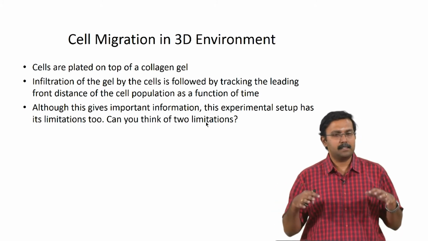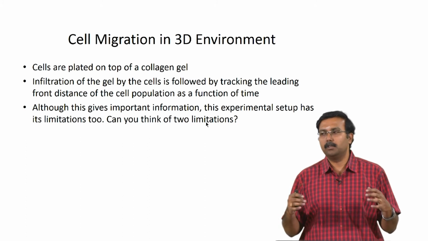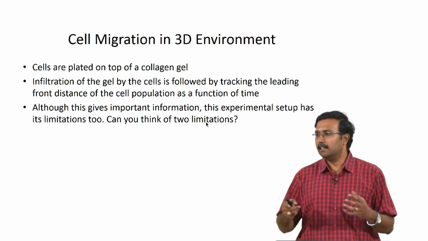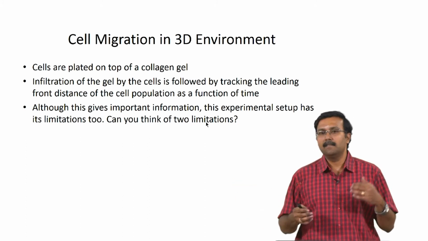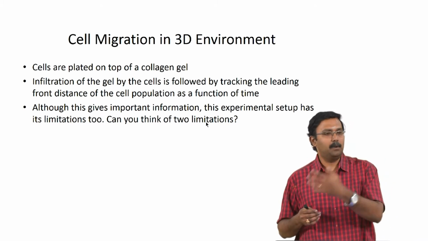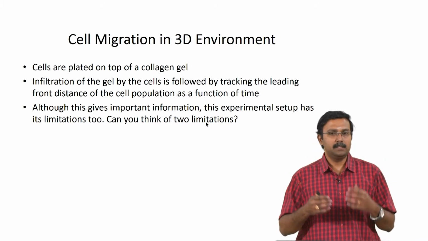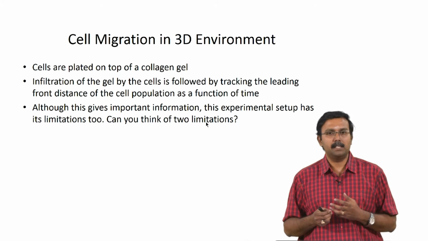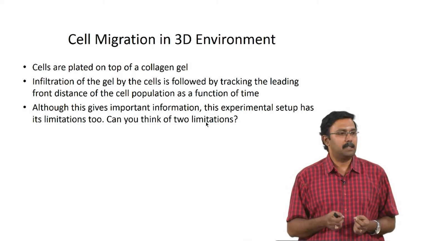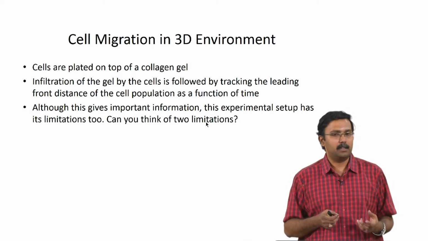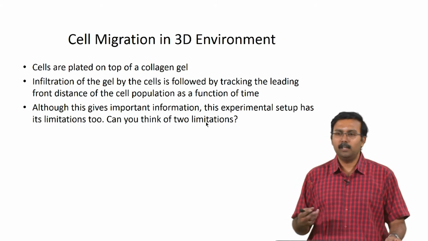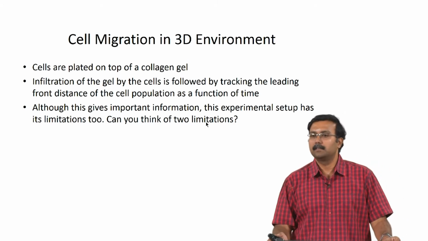See, not all cells are going to migrate at the same rate. So, you might have a lead cell which is what you would track to see the maximum, how it is actually moving. So, this gives important information about cell migration. However, this experimental system would have an important limitation. Can you think of any two limitations?